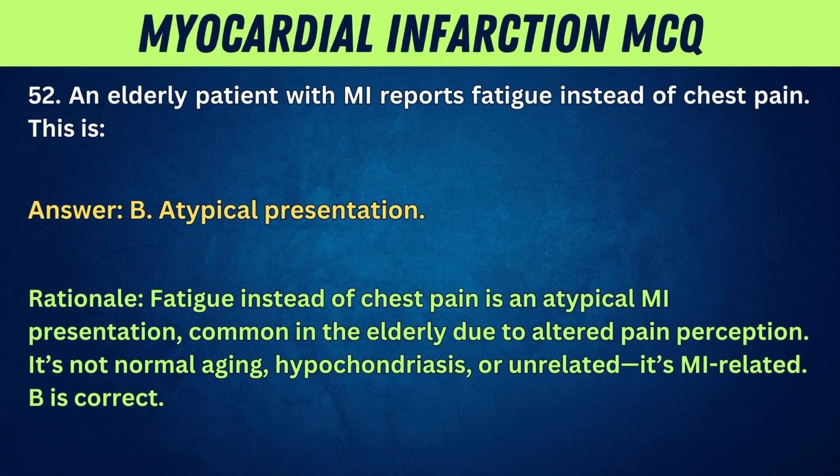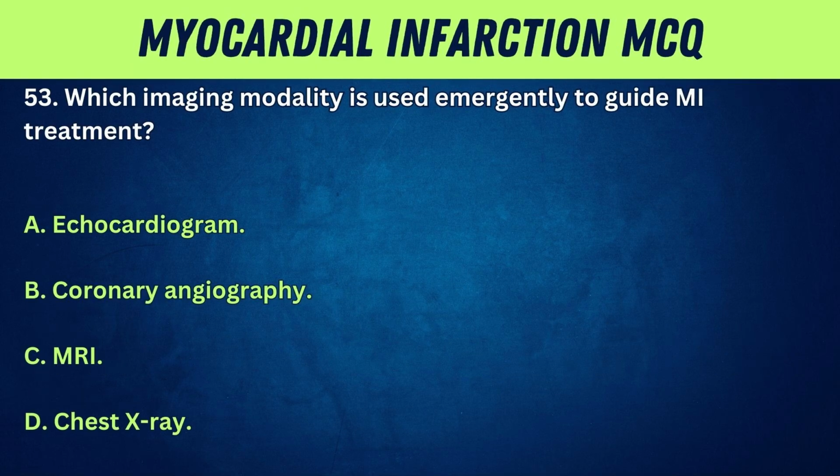Atypical presentation. Rationale: fatigue instead of chest pain is an atypical MI presentation, common in the elderly due to altered pain perception. It's not normal aging, hypochondriasis, or unrelated, it's MI-related. B is correct.